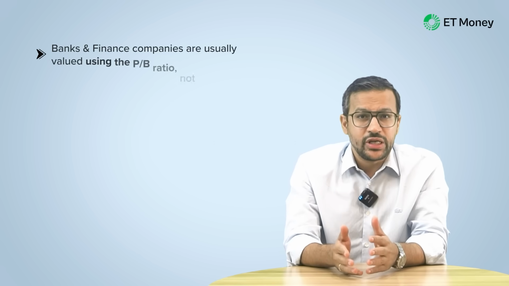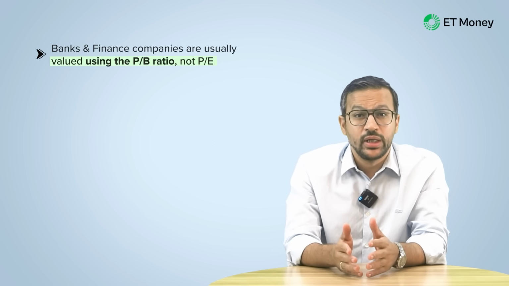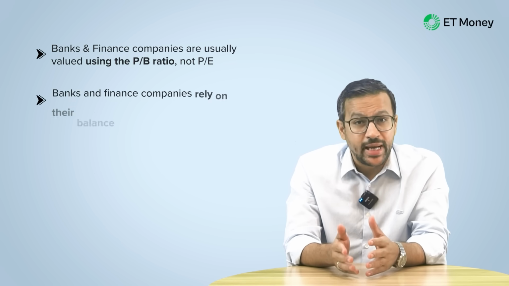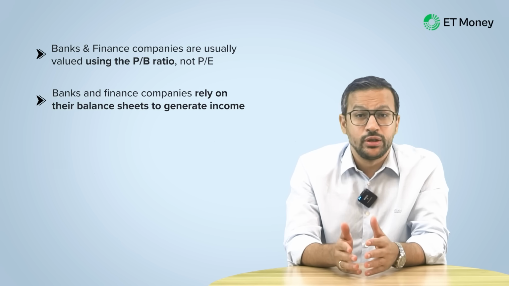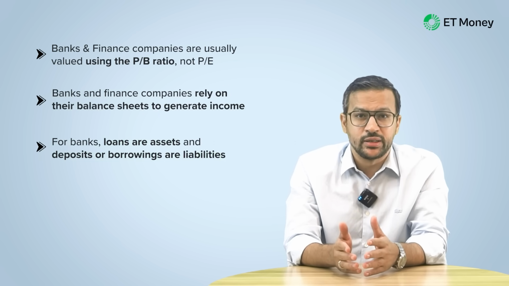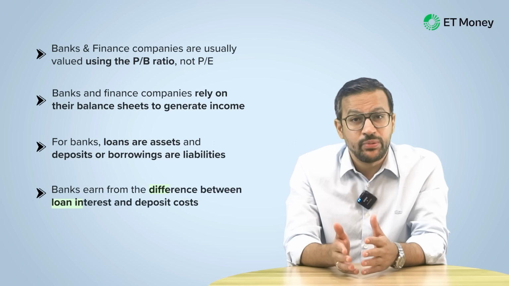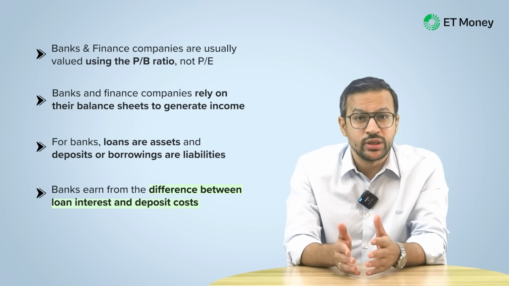So banking and financial companies are usually valued using the price to book ratio and not the PE ratio. And there are good reasons for that. Banks and financial companies rely on their balance sheets to generate income. The loans that they give are their assets, the deposits and borrowings are their liabilities. Their profits originate from the spread between the interest they charge on the loans and the interest they need to pay on the deposits and borrowings.